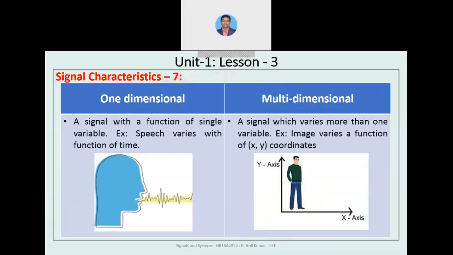Next, coming to one-dimensional and multi-dimensional. One-dimensional is nothing but a signal represented with respect to time or with respect to samples. As you can see, a speech signal is an example here. Whereas a multi-dimensional signal depends on more than one parameter, like height, width, and even time, which would be three parameters. Here we consider two different parameters, width and height, the x-axis and y-axis. An image of a person depicted on a page is an example of what is multi-dimensional.